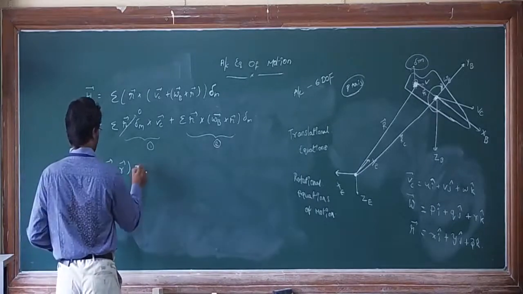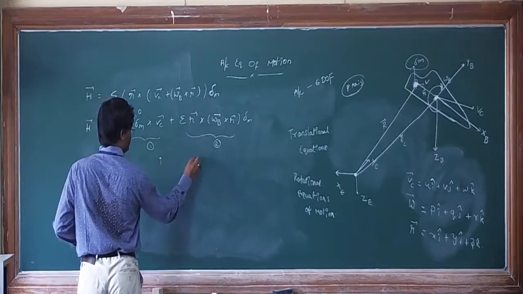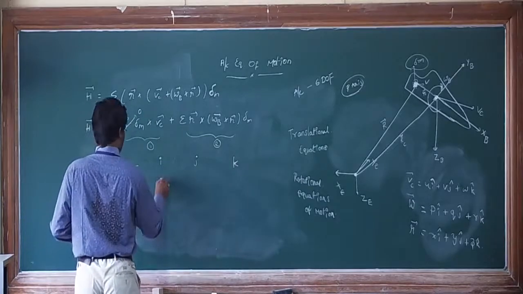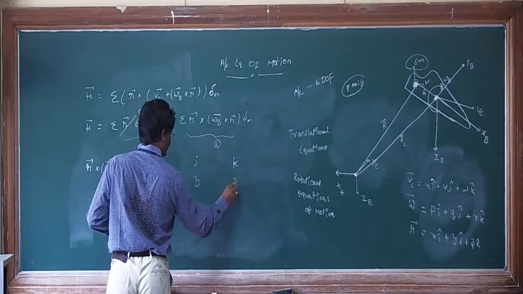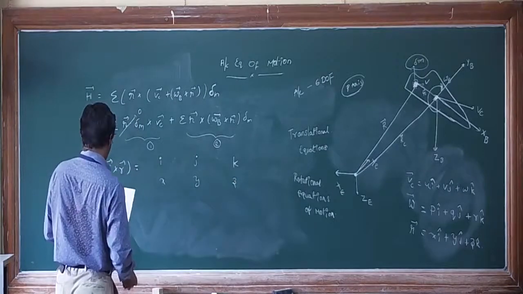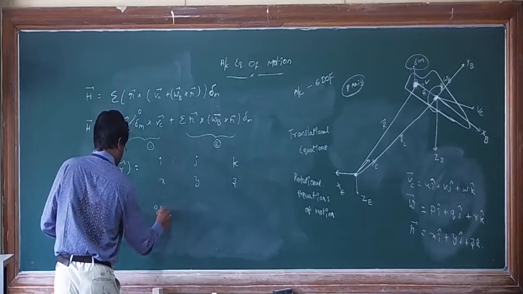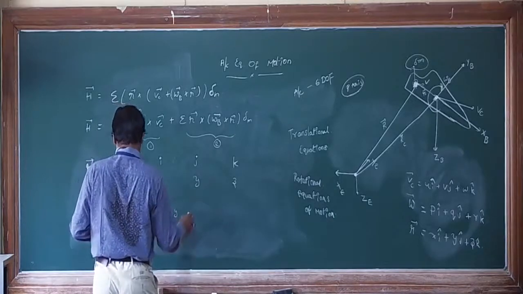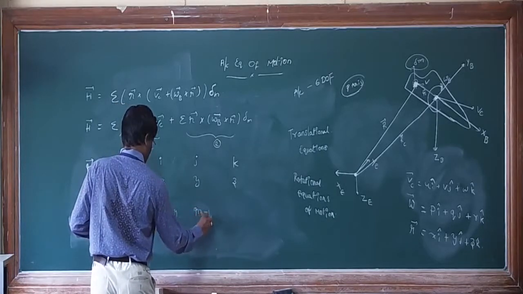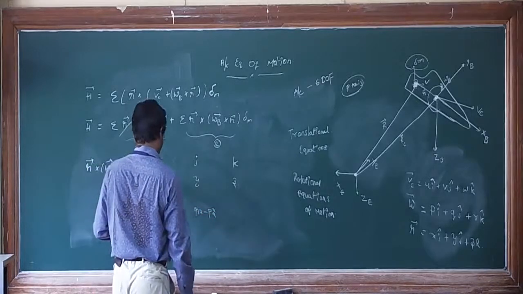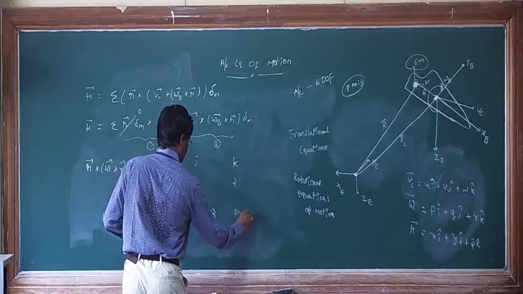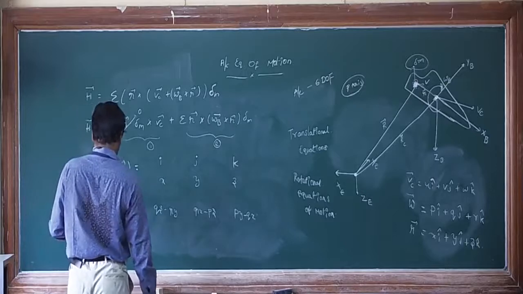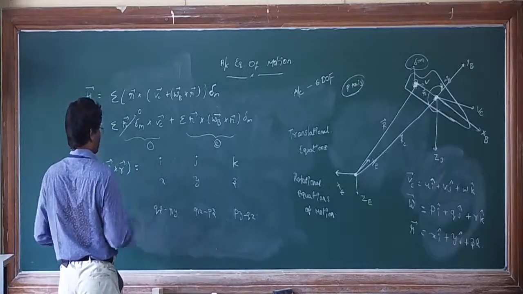Same cross product: i, j, k; x, y, z; then qz minus ry, rx minus pz, py minus qx.